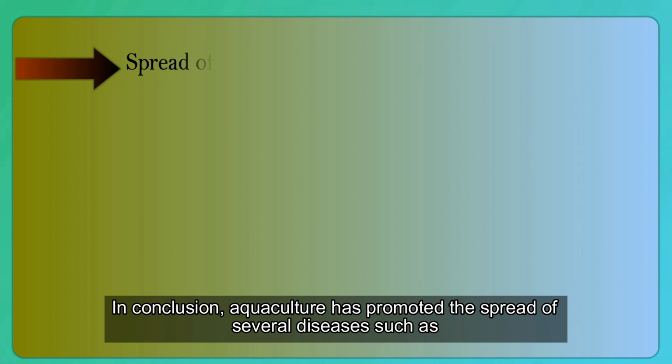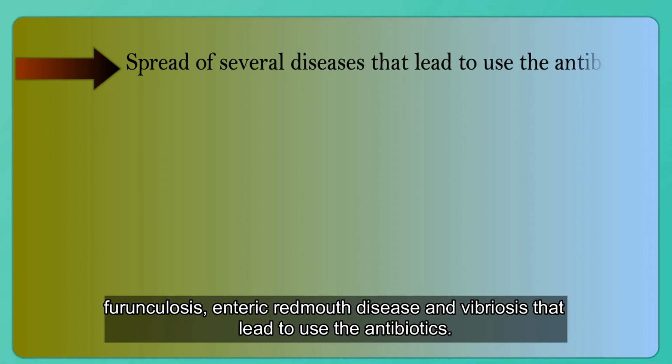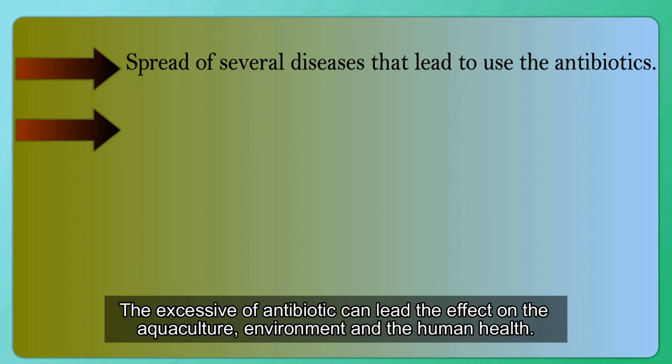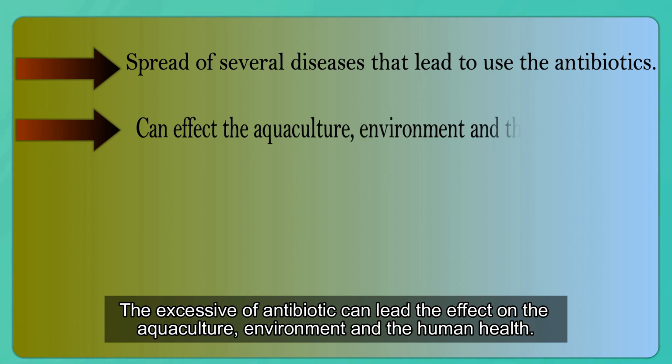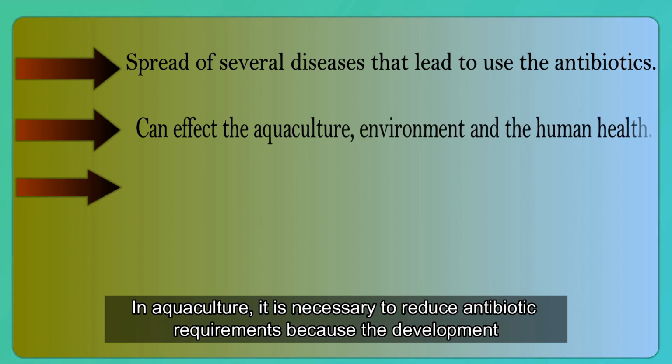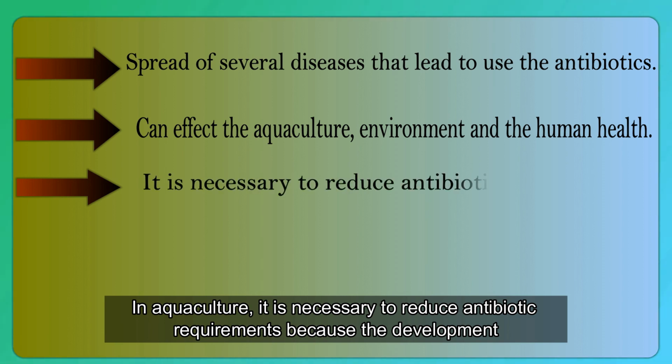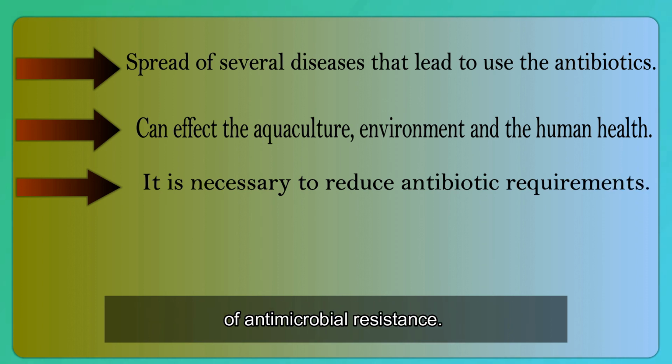In conclusion, aquaculture has promoted the spread of several diseases such as furunculosis, enteric red mouth disease, and vibriosis that lead to the use of antibiotics. The excessive use of antibiotics can have an effect on the aquaculture environment and human health. In aquaculture, it is necessary to reduce antibiotic requirements because of the development of antimicrobial resistance.